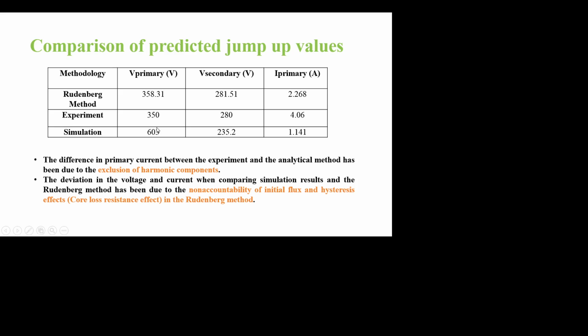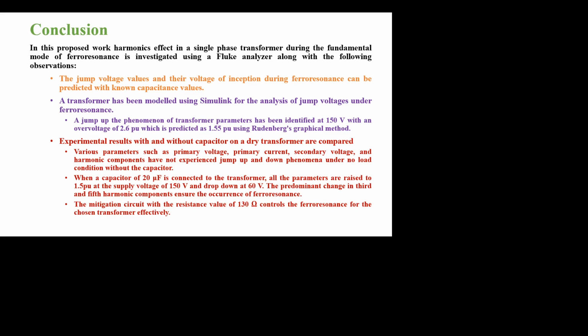Conclusion: this work is done by me for understanding what the jump phenomenon is with respect to a single phase transformer. With the help of the Rudenberg method, the jump voltage and the inception voltage are predicted with the known capacitance value. A transformer is modeled using Simulink to understand jump voltages under ferroresonance. With the Simulink model, a jump up of 2.6 per unit at the supply voltage of 150 volt has been identified, whereas it is only 1.55 per unit using the Rudenberg graphical method.